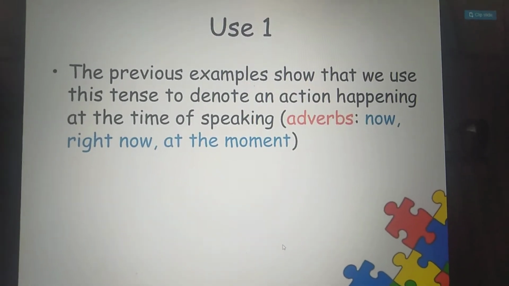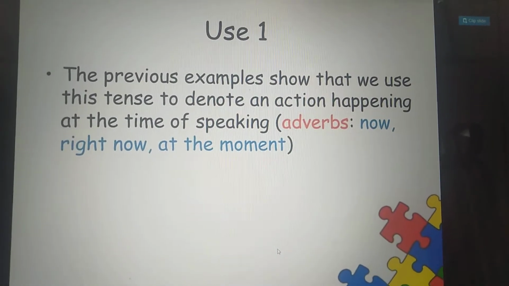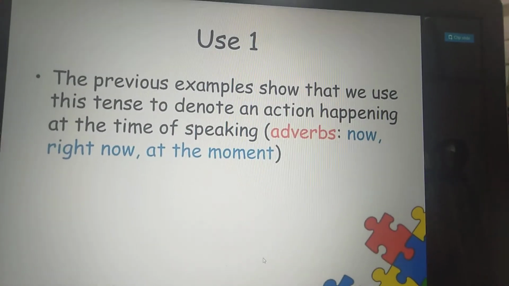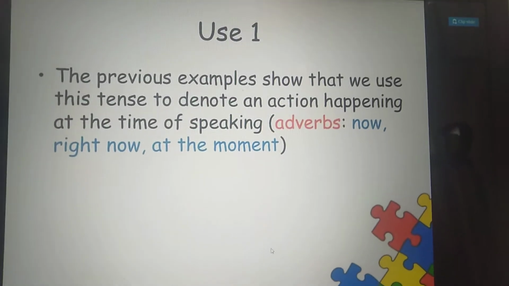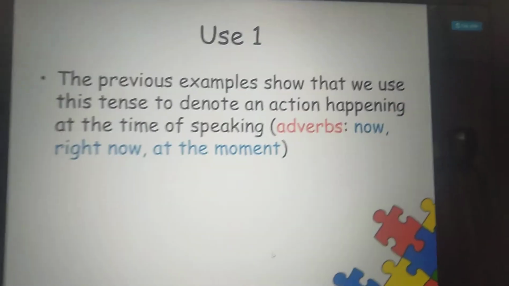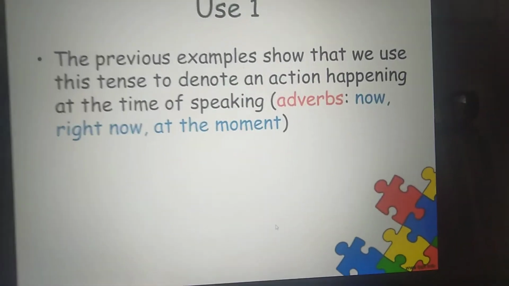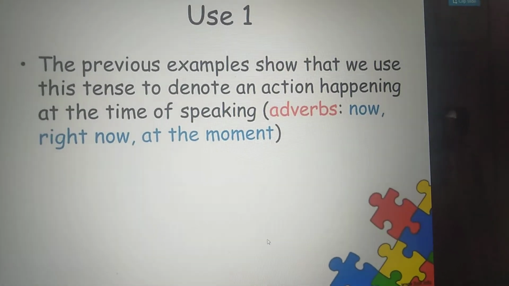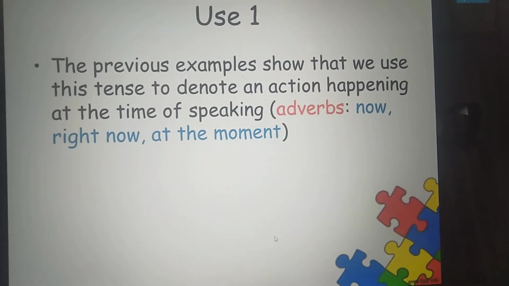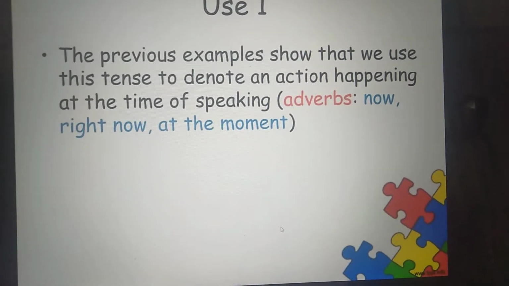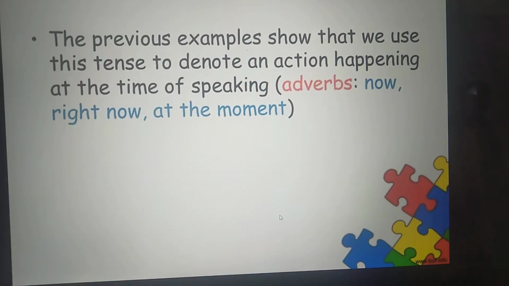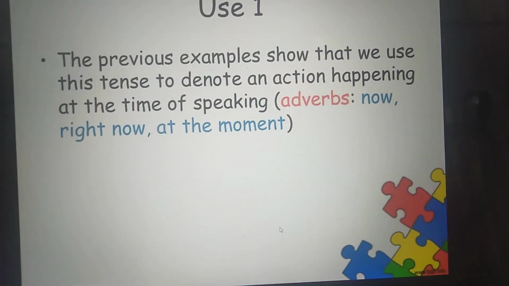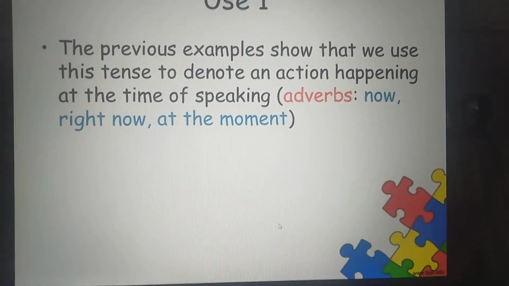If someone asks you what are you doing, what will you say? That I am watching an English video regarding present continuous tense. So the actions which are in process or which are continued even at the time of your speaking, for such actions we use the present continuous tense, and mostly we use adverbs like now, right now, at the moment. What are you doing right now? Like, at the moment I am studying, something like that. So these adverbs are mostly used with it.